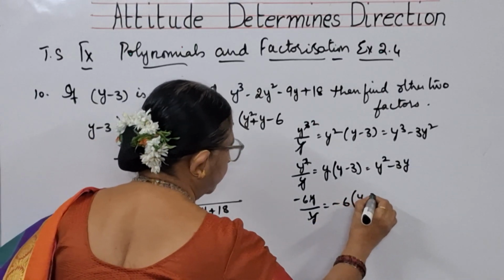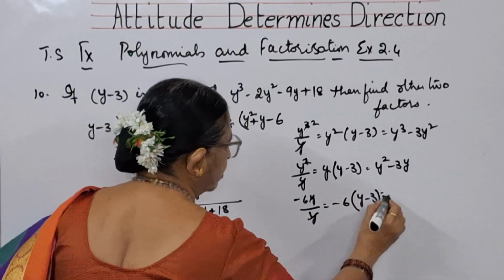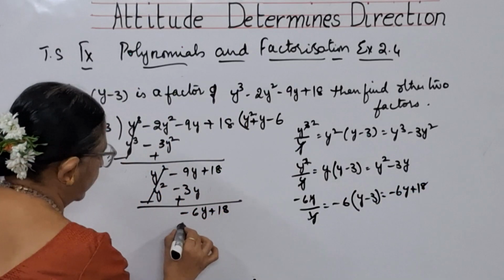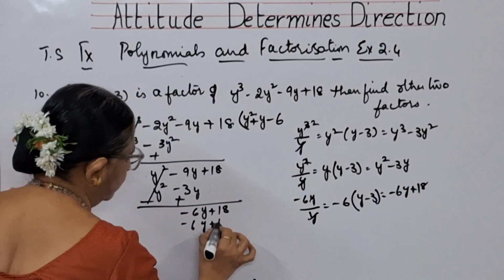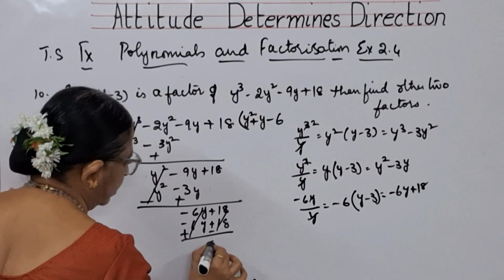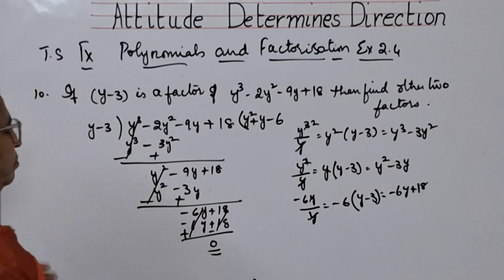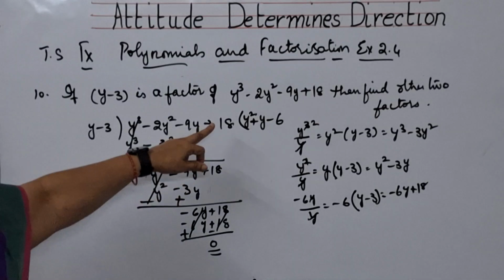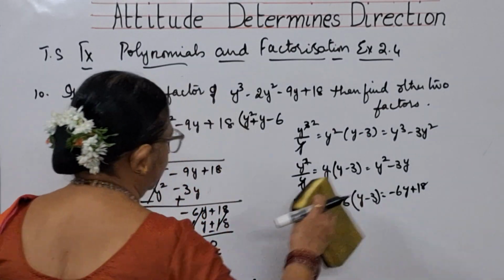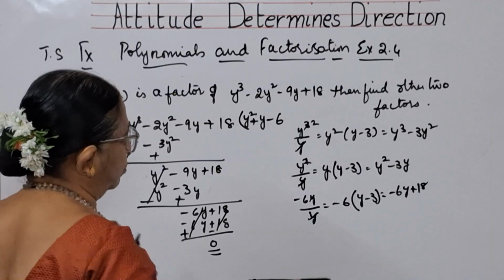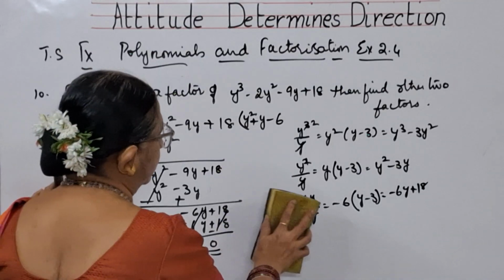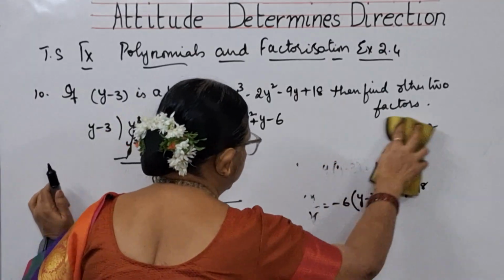Minus 6 into y minus 3 is minus 6y plus 18. So what is happening, children? These two will get cancelled. You are getting 0. So you have got the solution. Now I hope you have understood this, children. Afterwards, when you turn your video back, you will be getting this rough work. I am rubbing this now.